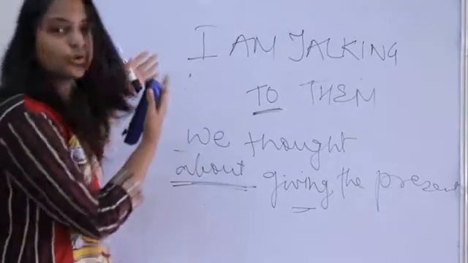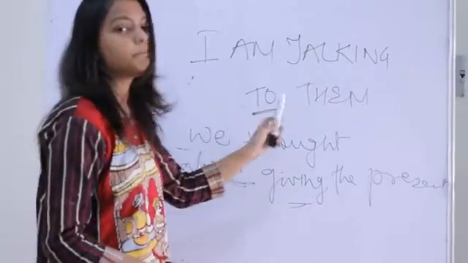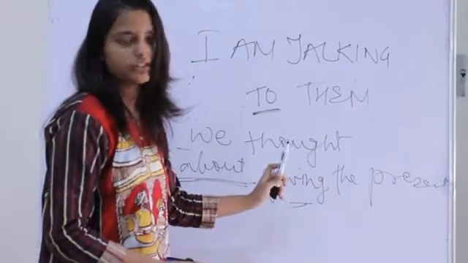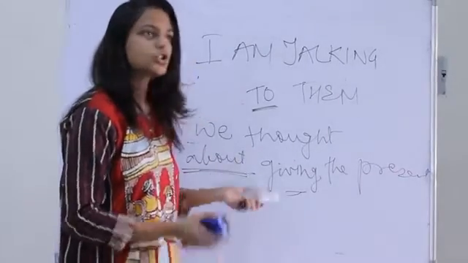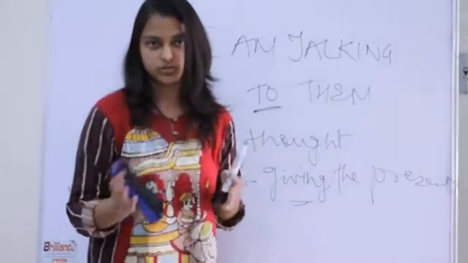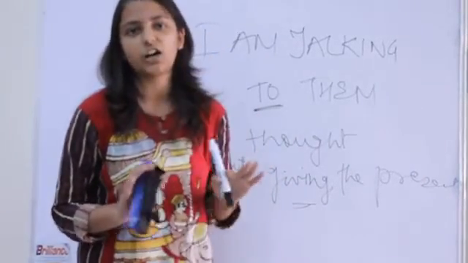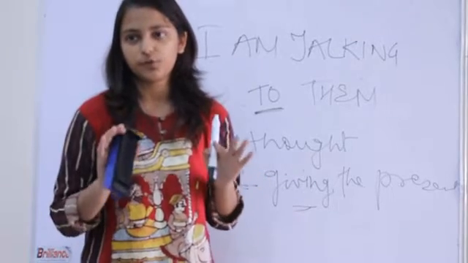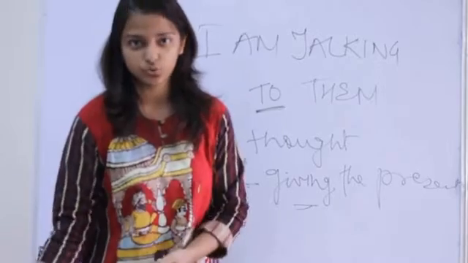So you must have noticed in these three examples that the preposition came before the object, right? Before the noun, before the pronoun, or before the gerund. So usually preposition is placed before these words, before the objects. But this is not a rigid, hard and fast rule. For example, to which place did you all go to?